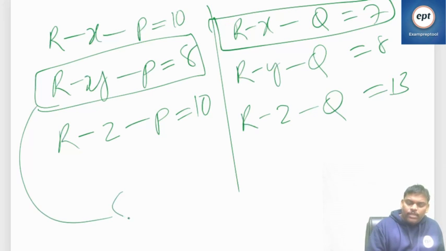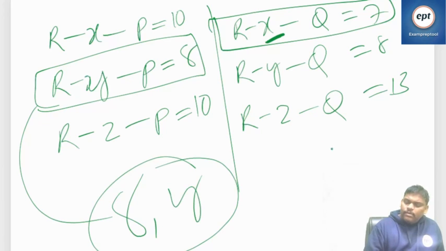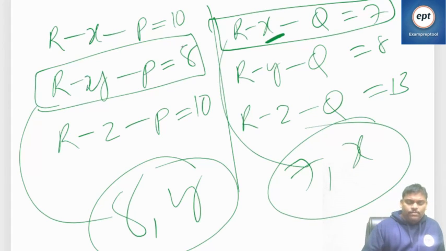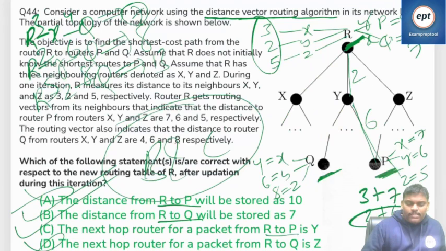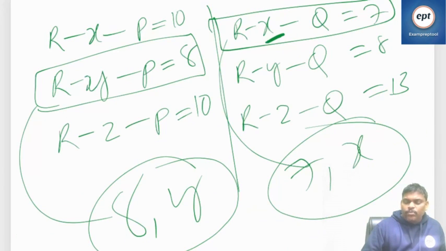So this is R to X, X to Q, and R to Y, Y to P. This is going to be 8. And one more thing: via which vertex are you going? Q going via X, P going via Y. This is 8 via Y, and this is 7 via X. That's the answer for this. So for this problem, the answer is going to be B and C.